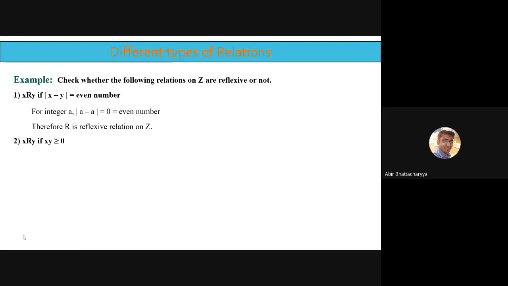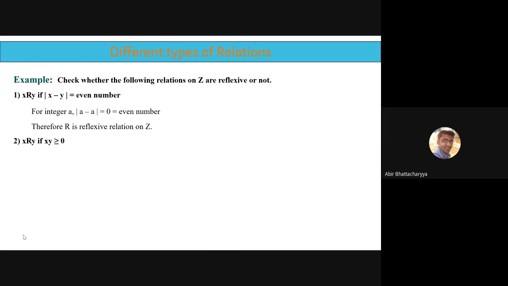Next question, number 2. X is related to Y if xy is greater than or equal to 0. Again, same procedure. We'll take an arbitrary integer A from the set of integers, and we'll replace X and Y by A and A. So it's going to be A times A, that is A squared.